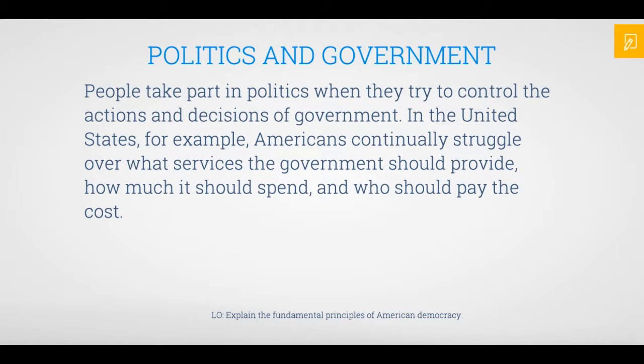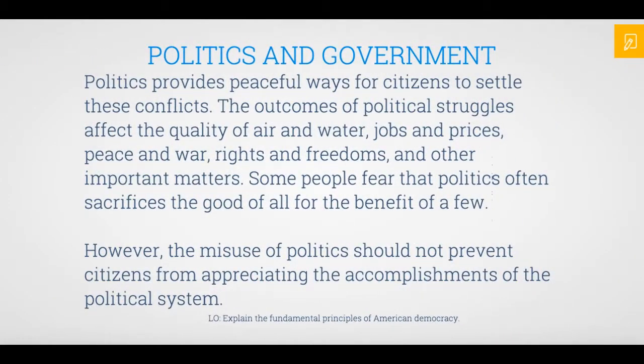Politics in government. People take part in politics when they try to control the actions and decisions of government. In the United States, for example, Americans continually struggle over what services the government should provide, how much it should spend, and who should pay for the cost. Politics provides peaceful ways for citizens to settle these conflicts.